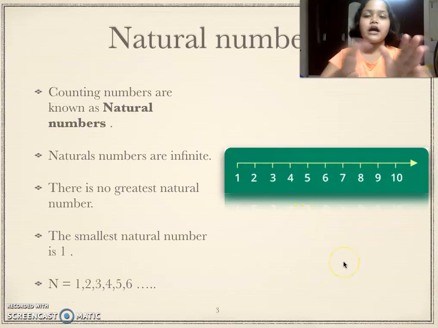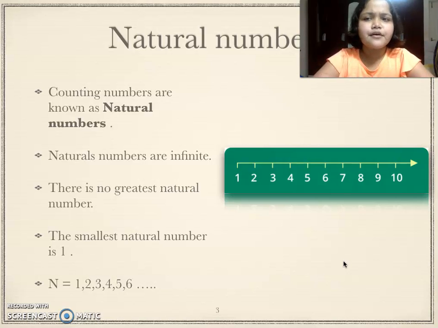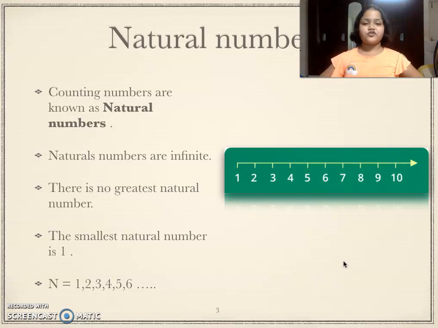Now what are natural number? Natural number are basically the counting numbers, and natural numbers are infinite. Now there is no greatest natural number, and the smallest natural number is 1, and natural number is denoted with the letter n. Now let me explain what a natural number is.